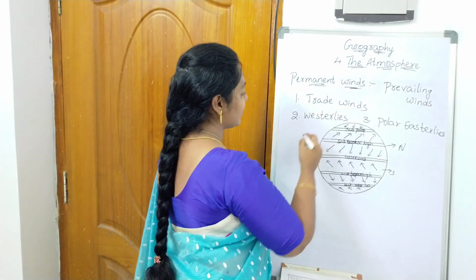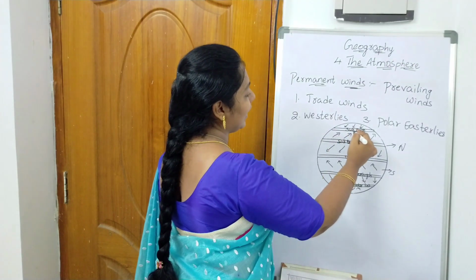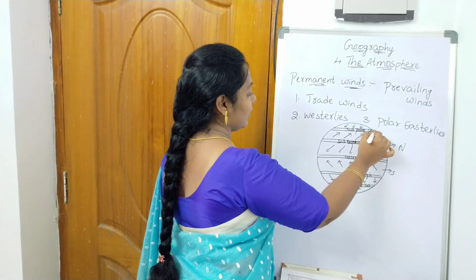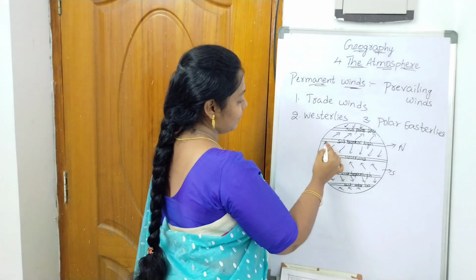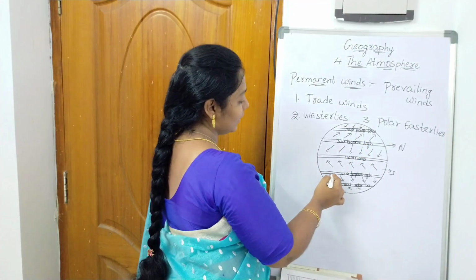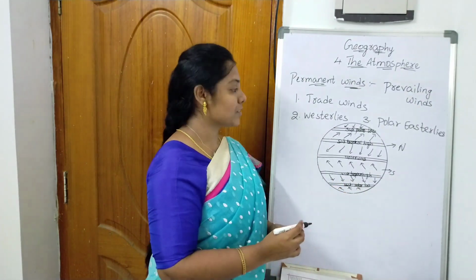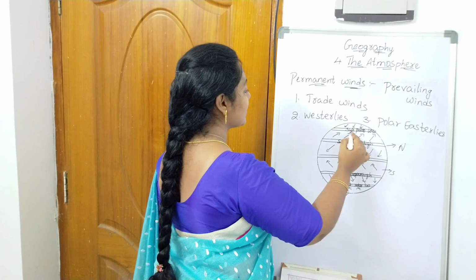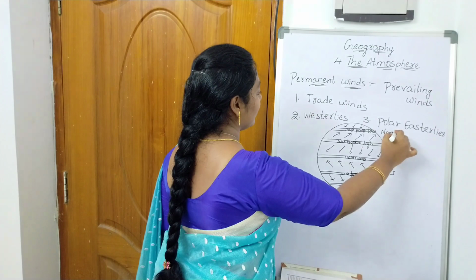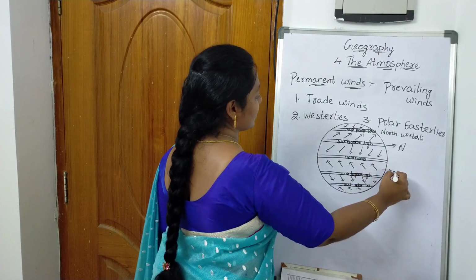And let us go to the westerlies. Westerlies are nothing but winds that blow from the subtropical high pressure belt to the subpolar low pressure belt. In the north they blow from the subtropical high pressure belt to the subpolar low pressure belt, and in the south they are also moving from the subtropical high pressure belt to the subpolar low pressure belt. So these are called north westerlies and south westerlies.